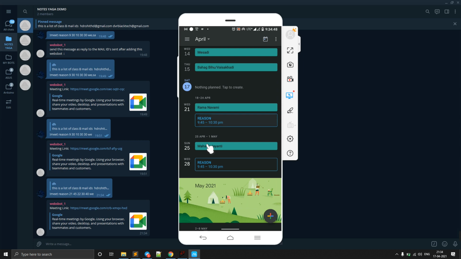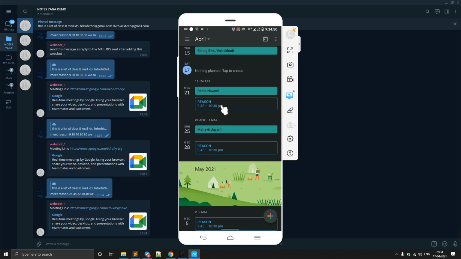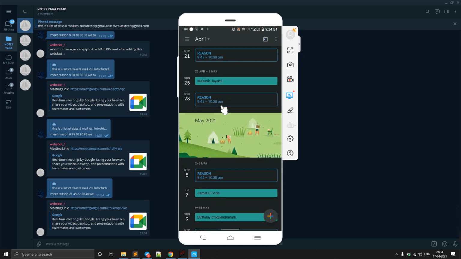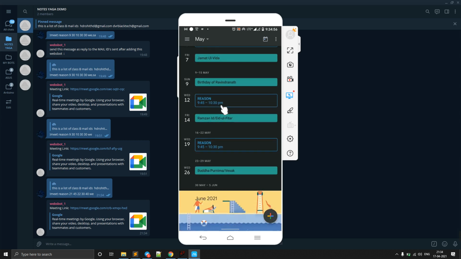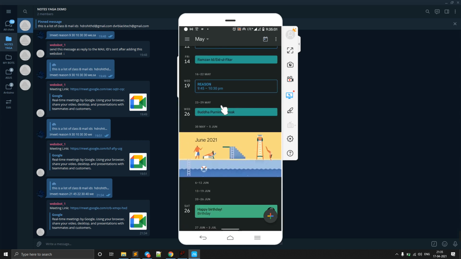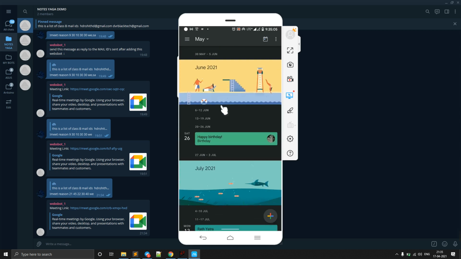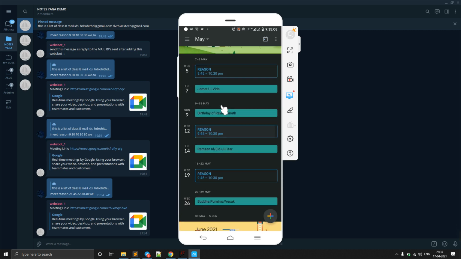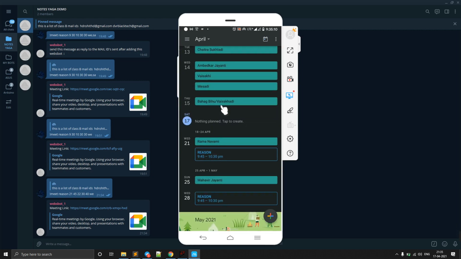Here you see from the 21 Wednesday, and this is the 28 Wednesday, and 5 Wednesday, 12 Wednesday, only till 45 days. That means Wednesday May 19, it is going to be over. There is no meeting synced after that date. So only 45 days will be considered.